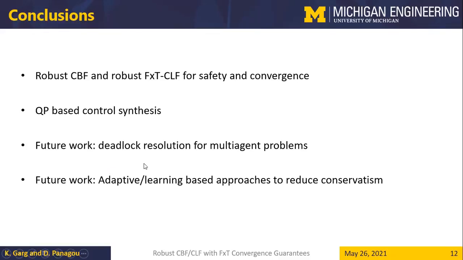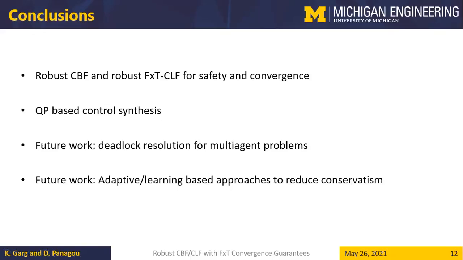analyzing how we can resolve deadlocks for multi-agent problems. So here in this particular example that we showed, we consider 4 agents and we chose the initial and goal locations in such a manner that there is no deadlock among the agents, but a systematic way of resolving deadlock once the agents get stuck still needs to be studied.